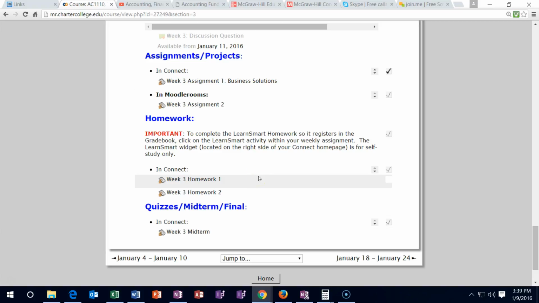Now, the homeworks are going to be the Learn Smarts. So once again, those will be in Connect, but you kind of want to just check them off in this area and make sure that you get them done through here. This is where you really want to verify that you have completed everything.